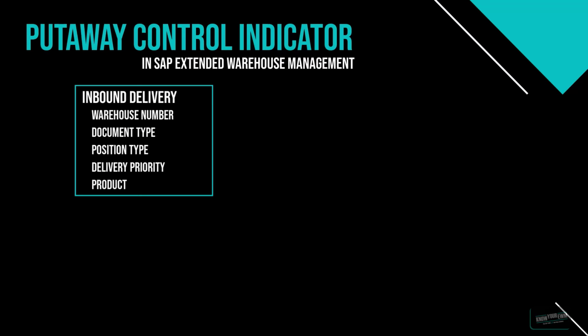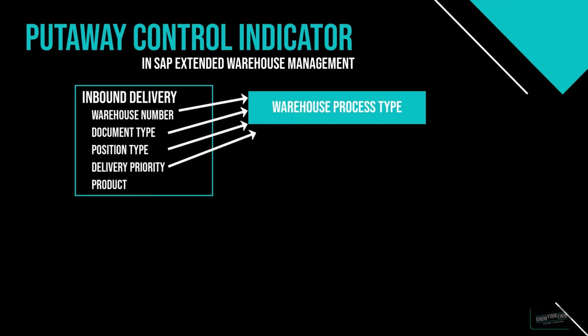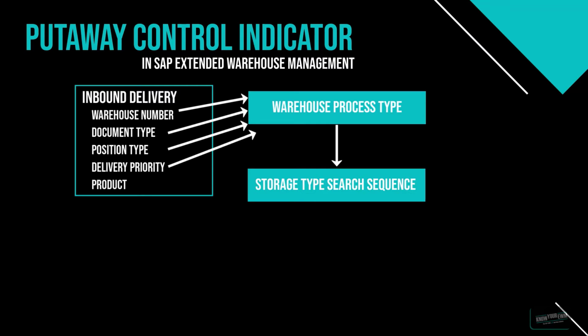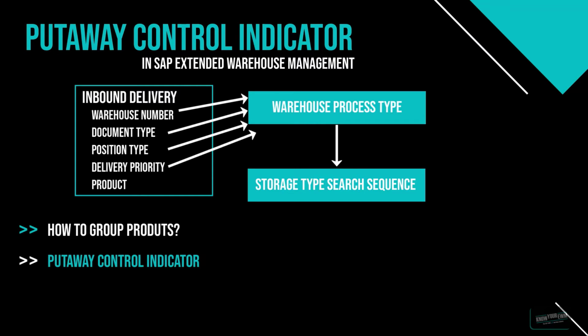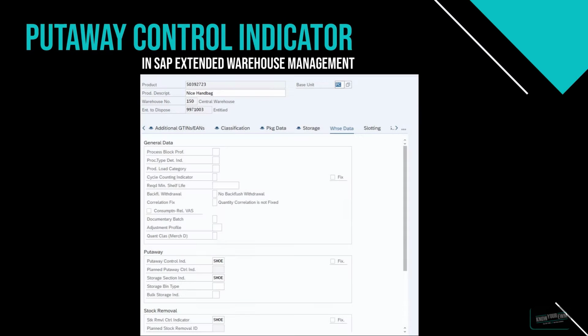But the inbound delivery, with the document type and the item type as a way to determine a warehouse process type, and with a warehouse process type again a search sequence, this can't do the trick of grouping products, or at least take other product-specific criteria into consideration. And that is exactly what the put-away control indicator is for. You can assign this put-away control indicator to the products that fit the criteria you know. Like for example this one.